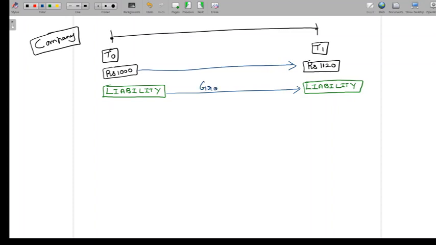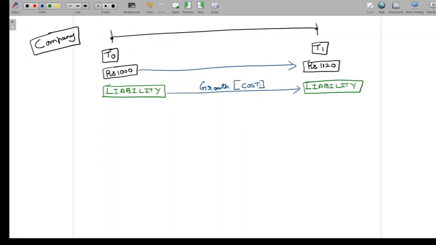And this growth in the liability is what I call the cost associated with the liability. Now, let's say this was not there. Let's say the company raises 1,000 rupees and also has to give back only 1,000 rupees. Well, there is a liability at T0 with a value of 1,000, and there's also going to be a liability at T1 just before repayment, and that's also going to have a value of 1,000.